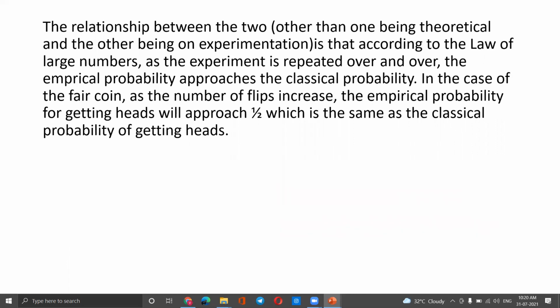The relationship between the two, other than one being practical and the other being based on experimentation, is that according to the law of large numbers, as the experiment is repeated over and over, the empirical probability approaches the classical probability. In the case of a fair coin, as the number of flips increases, the empirical probability of getting heads will approach 1 by 2, which is the same as the classical probability of getting heads.